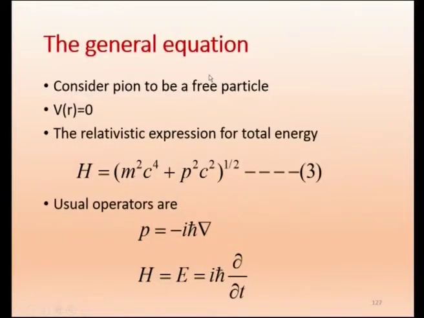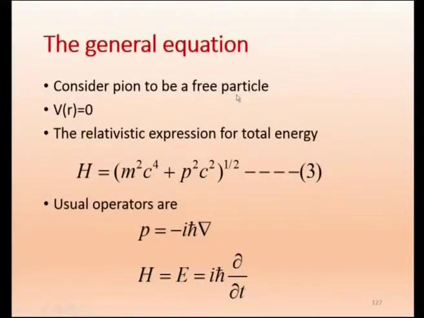See the general equation. Consider the pion to be a free particle, the particle proposed by Yukawa. When you say free particle, there is no potential. If I take one proton and keep it separate and independent, it is called a free particle.